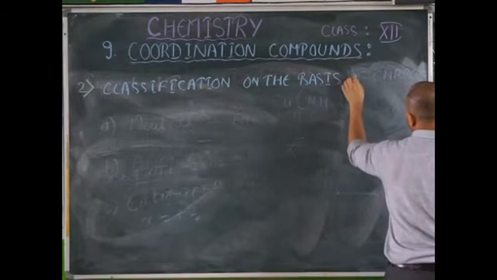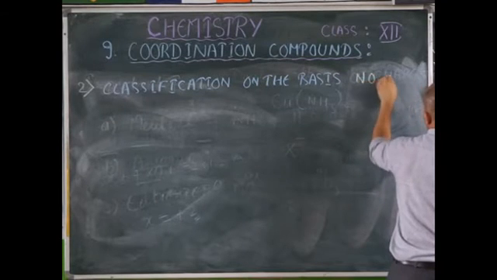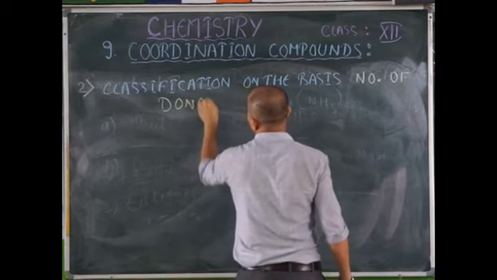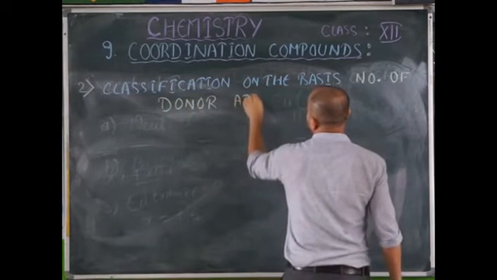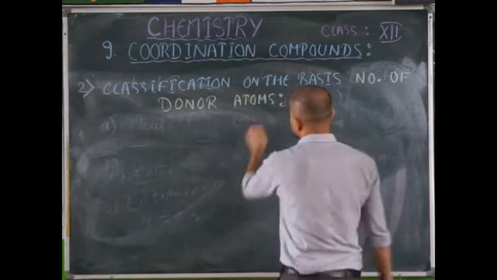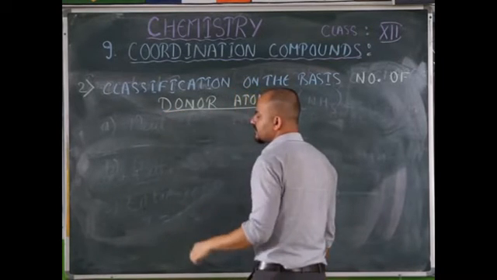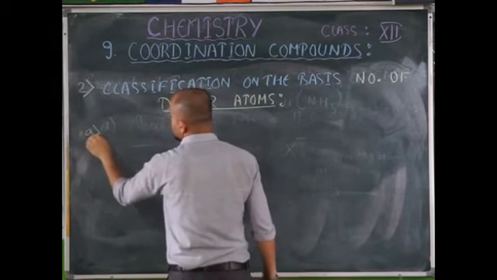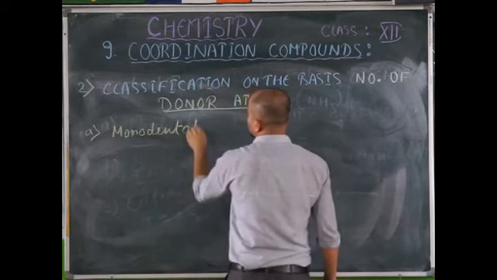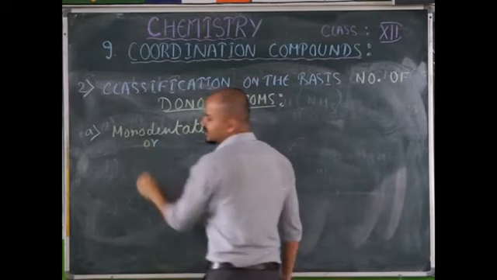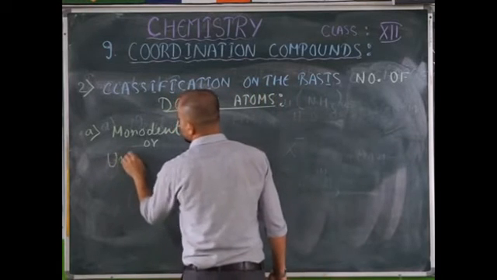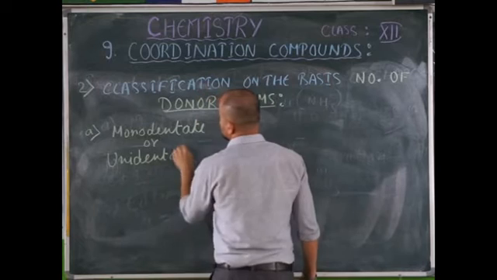On the basis of the number of donor atoms, it can further be classified into various categories. Number 1 is monodentate ligand, or unidentate ligand. It also has a name, unidentate ligand.